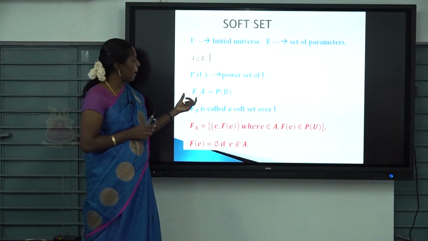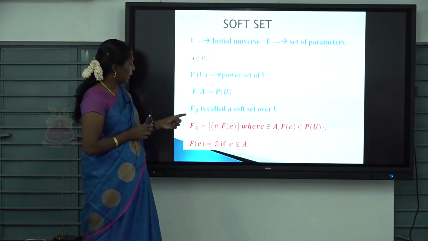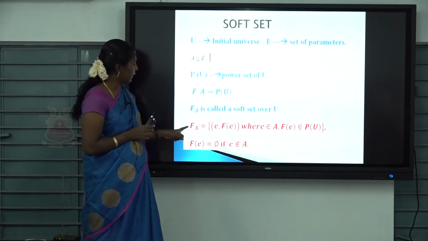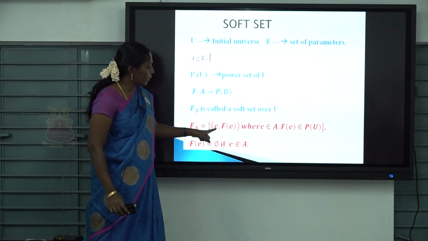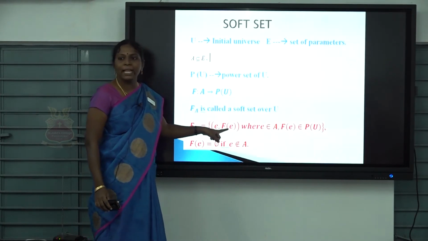Just define a mapping from A to P of U like this. This is known as a soft set, denoted by F of A, that is, A to P of U. For an element E in A, F of E is an element of what?